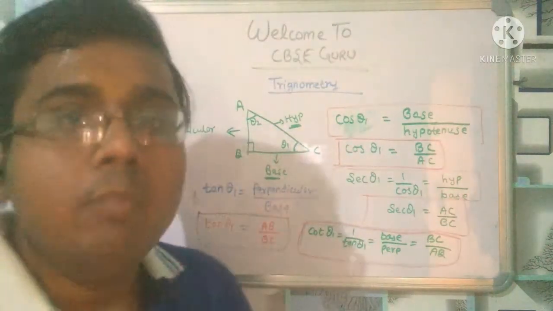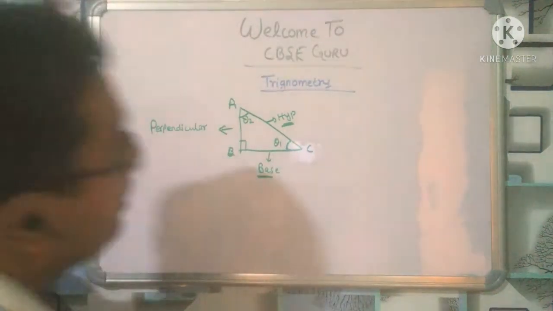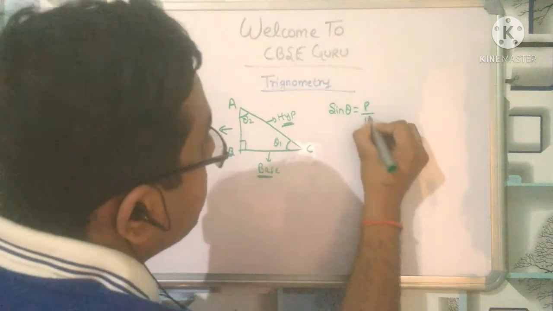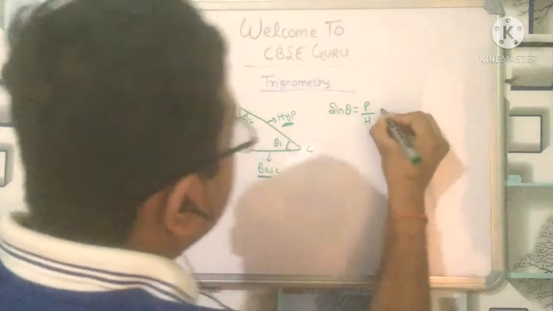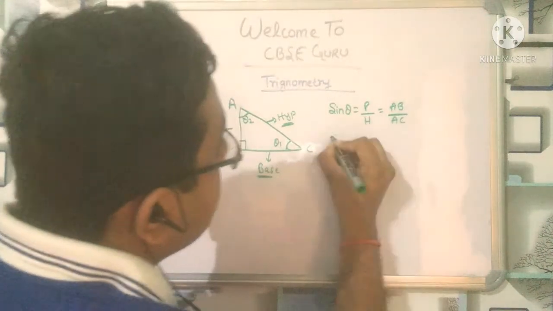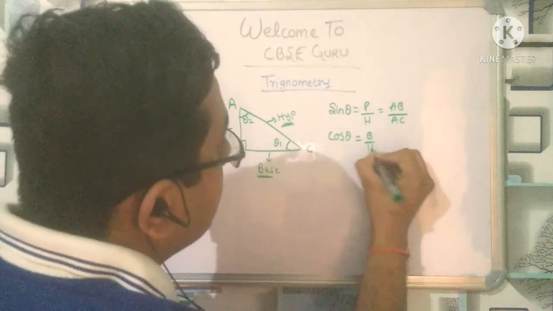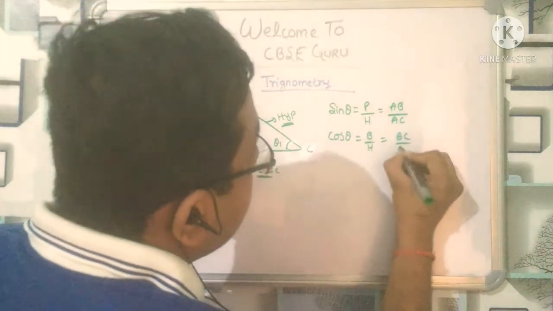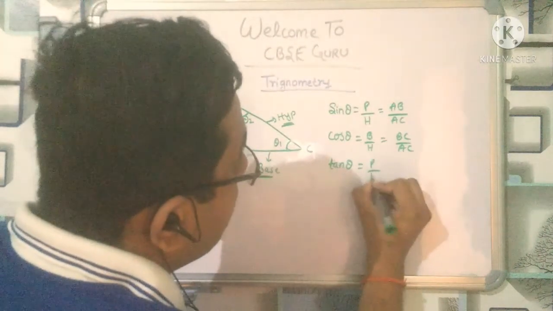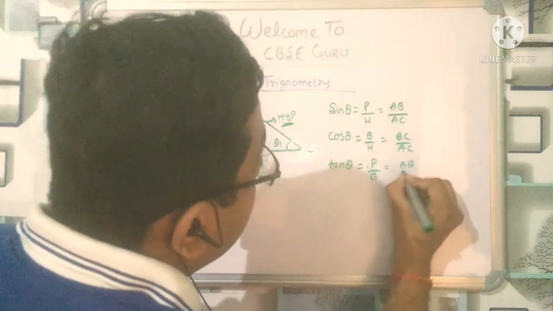Now let me tell you more about it. By now what have we learned? Sine theta is equal to perpendicular upon hypotenuse, means AB upon AC. In the same way, cos theta is base upon hypotenuse, that is BC upon AC. Tan theta is perpendicular upon base, so it will be AB upon BC.